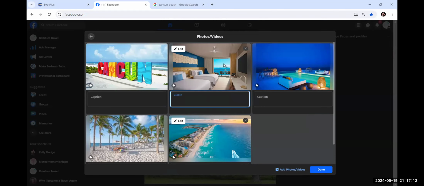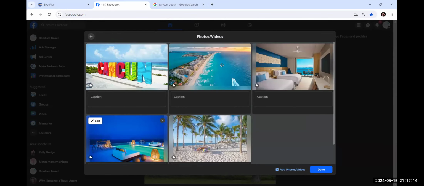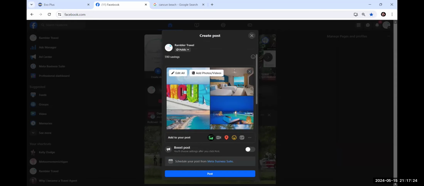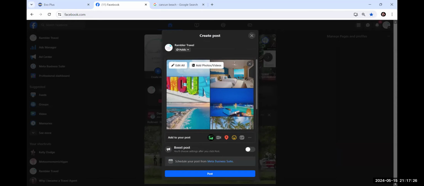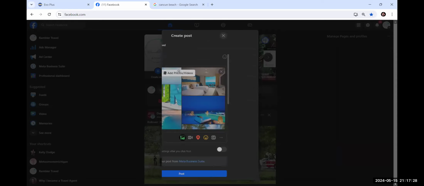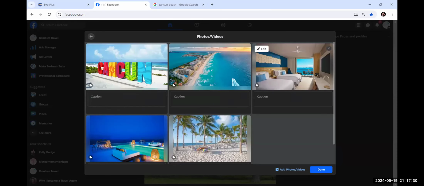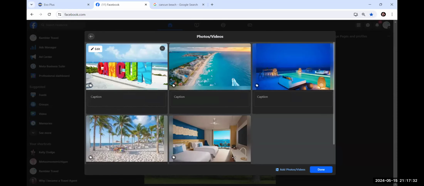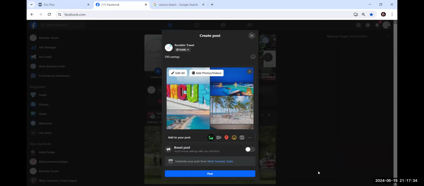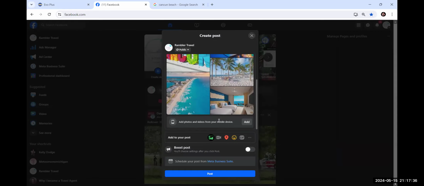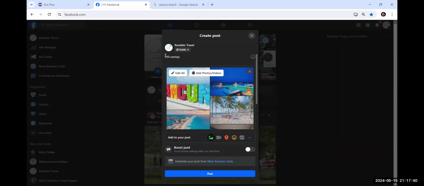I wanna put the beach up, so I'm gonna slide the beach up there. Now when this stacks, I think that this is gonna stack nicely, even though the bed is over here, it's gonna kinda switch it around. So I'm gonna click done, and then I will see. Oh, it does still have the bed. I'm gonna fix that because I want the bedroom. I would rather have the blue, the brightness of the blue to catch their eye. There we go. And then if they're like, but what does the rooms look like? They can see.